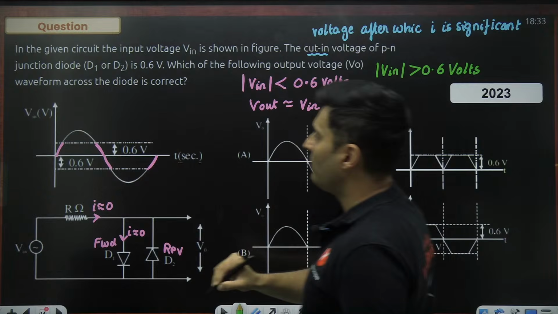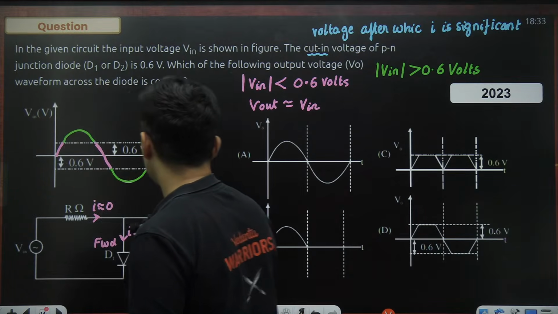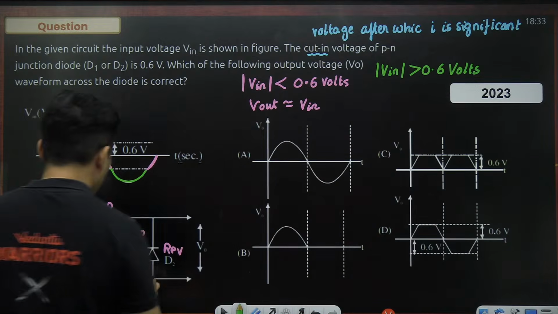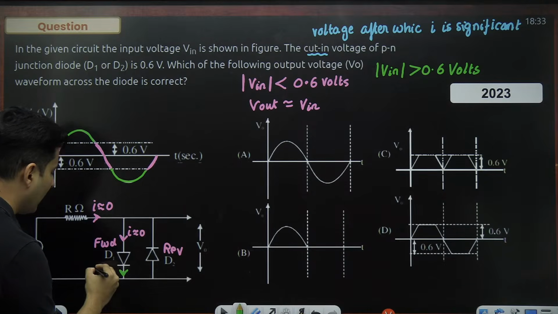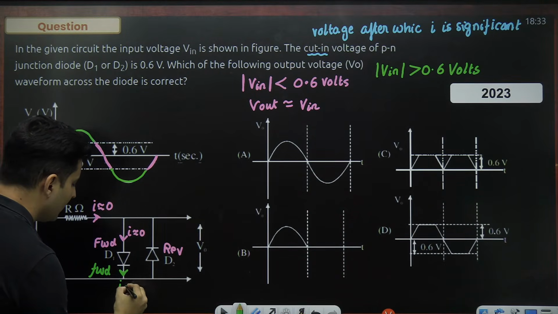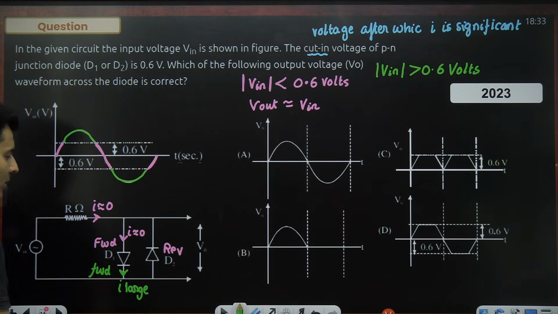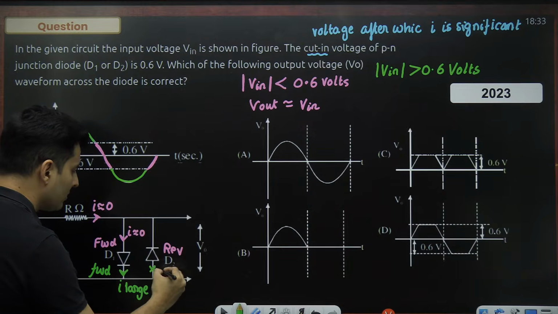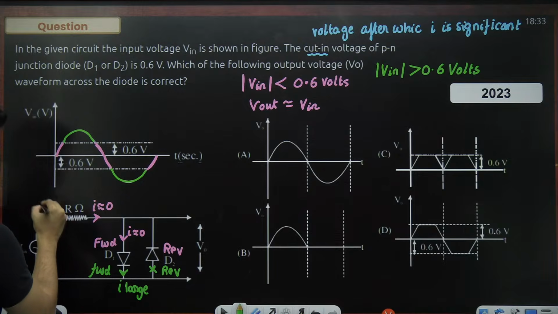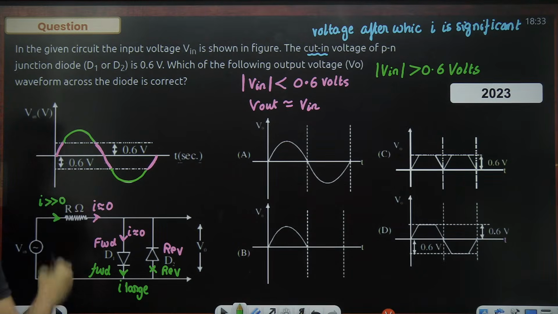Then what will happen if you take this situation or even this situation? The current in the diode will now become significant. So now in this particular diode, which is still forward bias, this current is large. This is definitely a large amount of current. There is no current which will flow here because this is still in reverse bias. So a large current will flow, much, much larger than zero.